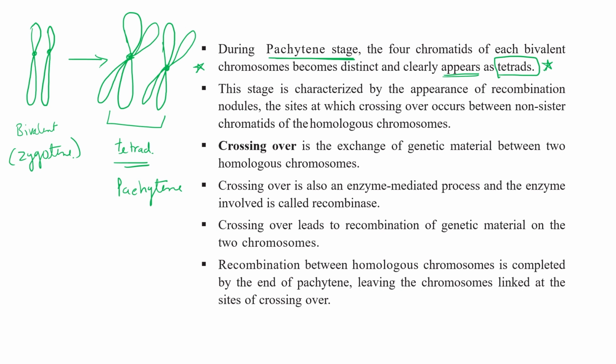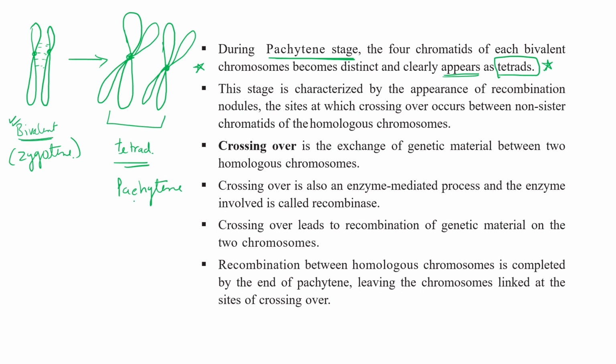So in leptotene, chromosomes start condensing themselves, and in zygotene they start pairing up as a bivalent. Here we use the term homologous chromosomes because of the presence of the synaptonemal complex, so synapsis formation. And here we can use the term bivalent for these homologous chromosomes.